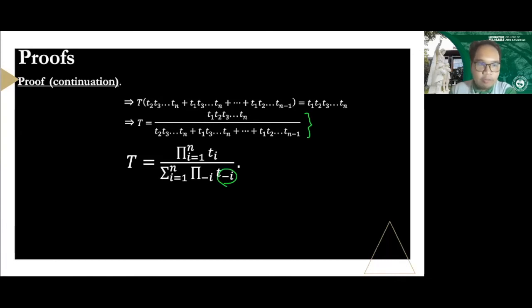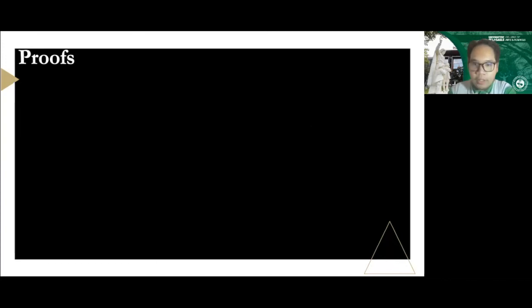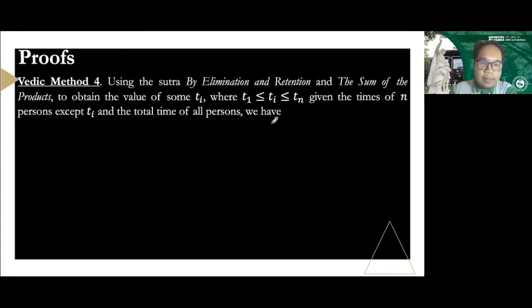Let's provide the proof of Vedic method 4, which actually took me some time to prove on paper. So Vedic method 4 is about when we have a missing T sub i, where T sub i is within T sub 1 to T sub n. And this is again the formula: T star sub minus i all over T sub minus i, minus the sum of all T star sub minus i and i for all i running from 1 to n.